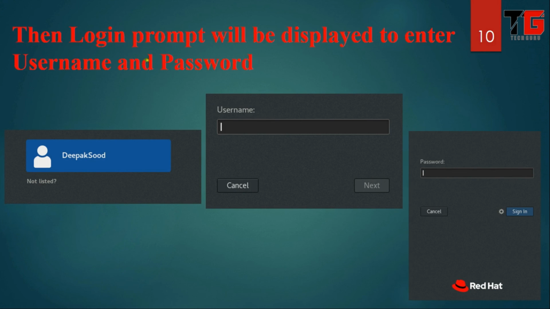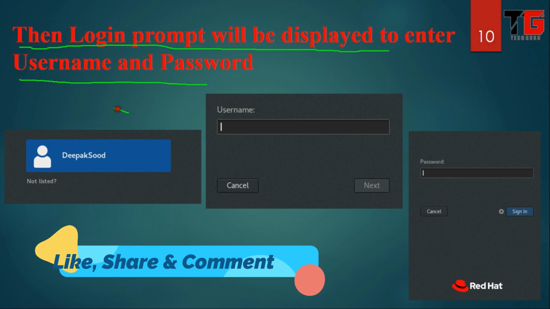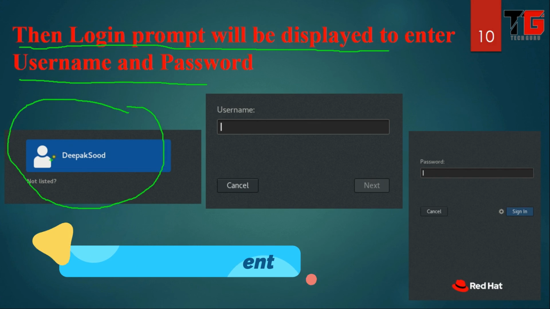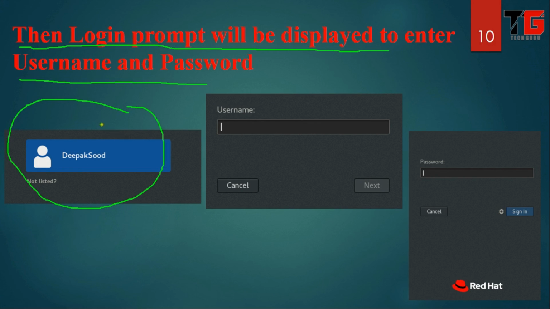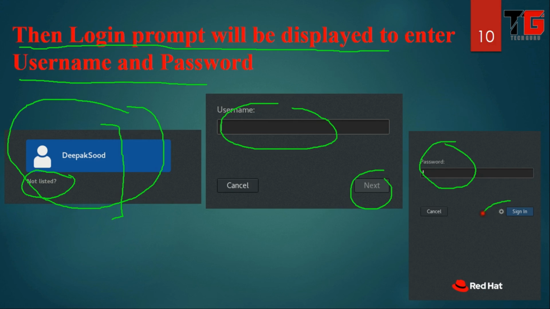When the 6 stages are complete, the login prompt will be displayed to enter username and password. You see this screen. If you want to log in with the root user or any other user which is not listed on this screen, you have to click on Not listed. Then enter the username, click on the next button and then enter the password. Then click on sign in. Then you get the login screen of the user.